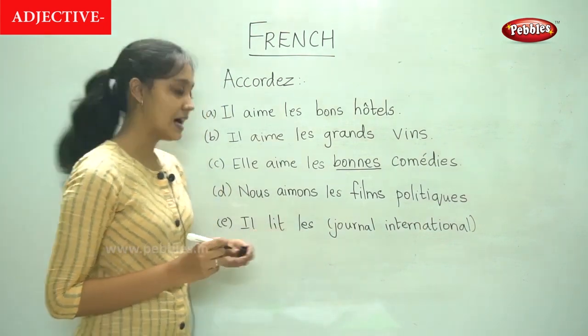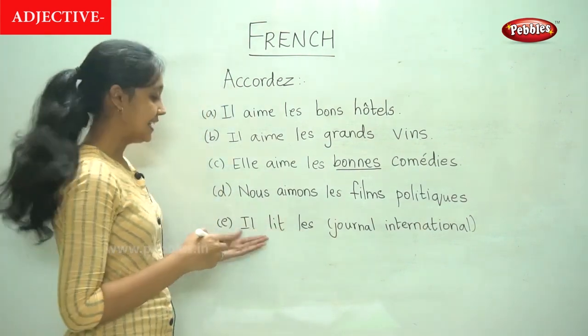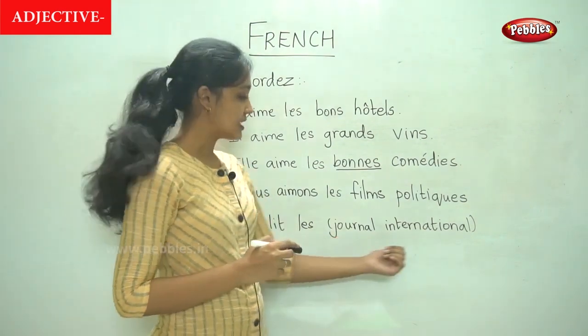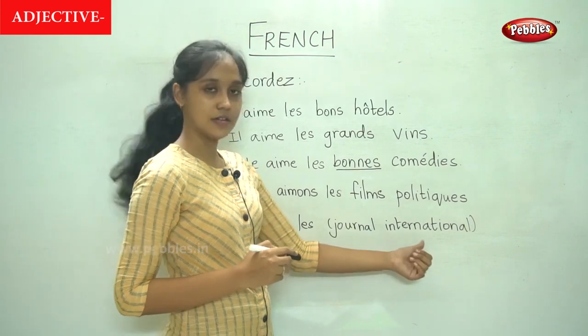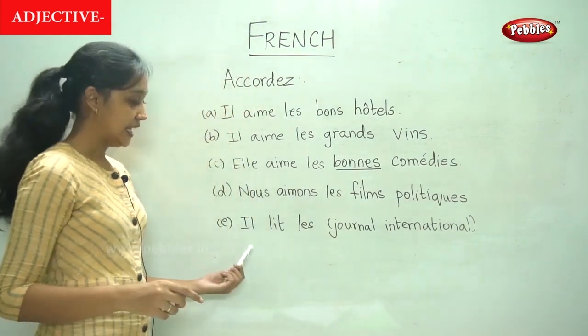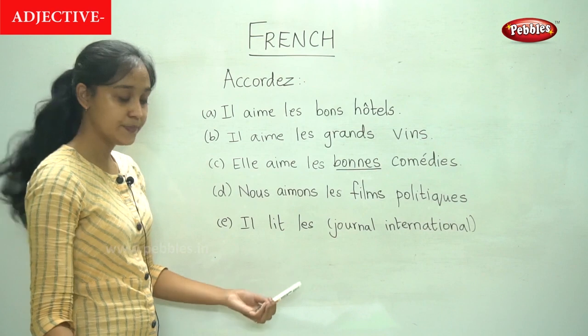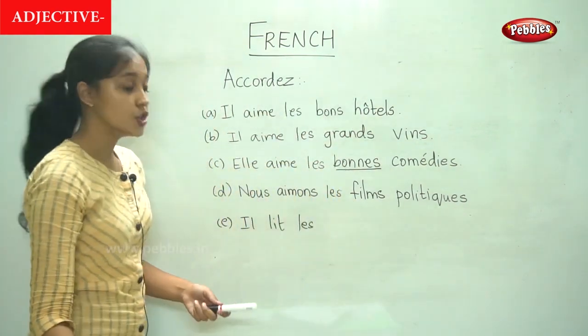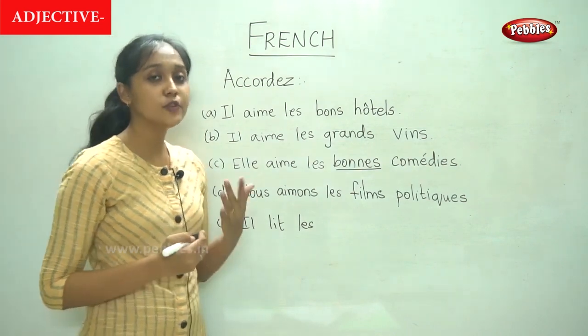Now moving on to the last sentence. Il lit les, and the two words are journal and international. So he reads the. Let us replace this with journal. What is the plural form for journal?